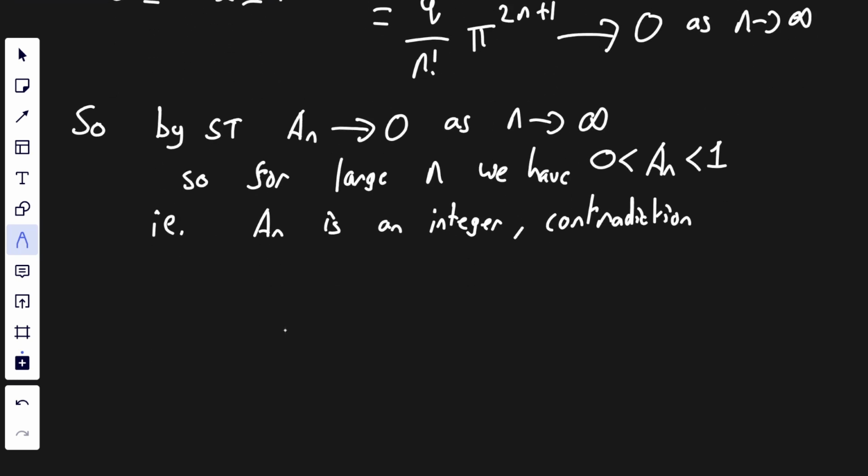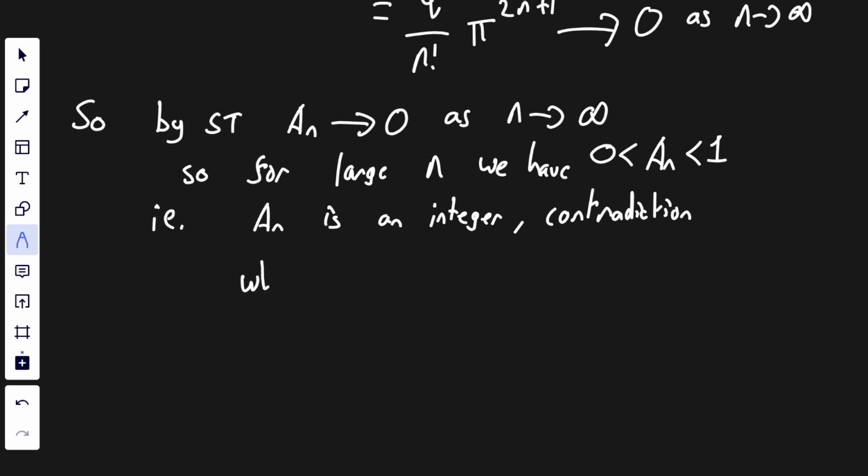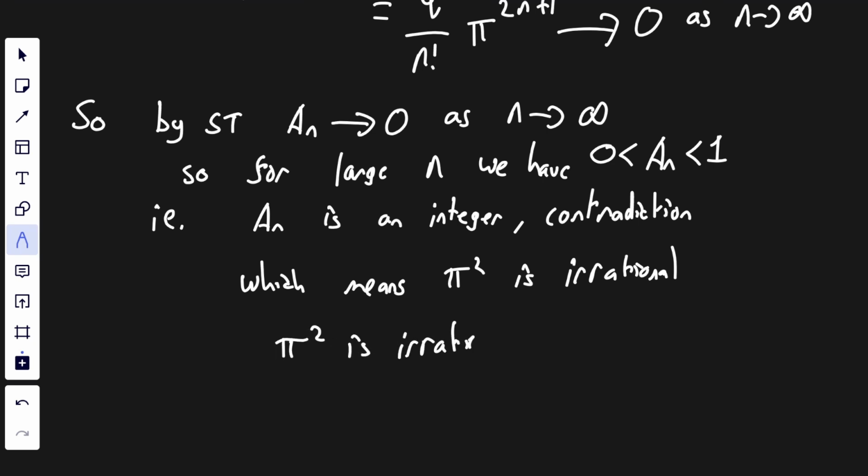So we get that pi squared is irrational. And well, if we look back at the top, pi squared is irrational implies that pi is irrational. And so we are done.